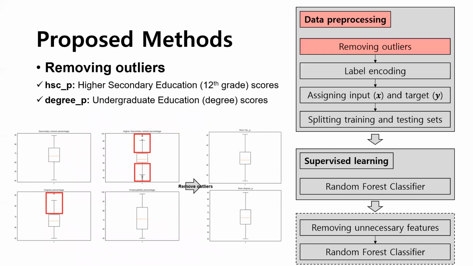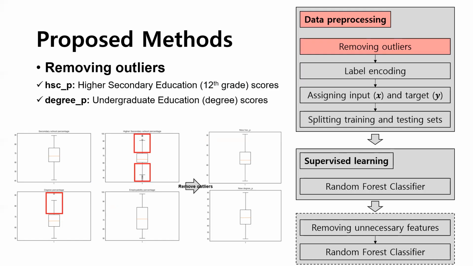And now I will talk about the proposed method for designing the model. Before applying the random forest classifier algorithm, I pre-processed the dataset first in order to fit into the random forest classifier function and increase the accuracy of the model. Data pre-processing methods are divided into 4 steps. First, I remove the outliers. The outliers are unusual values in the dataset. It can possibly hinder the statistical analysis of the data and decrease the accuracy of the AI model.